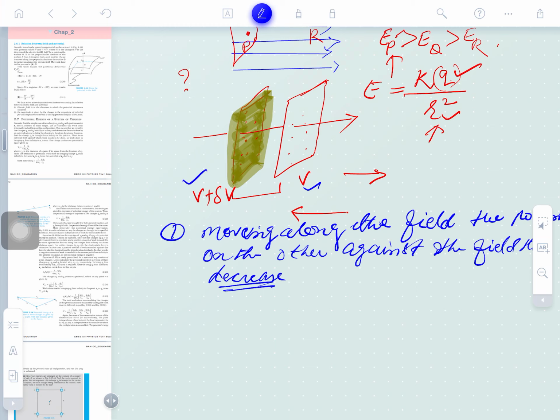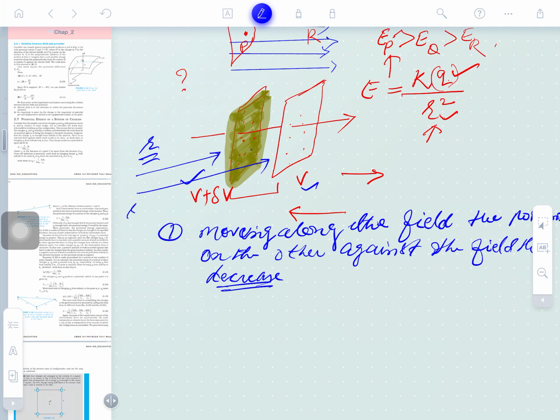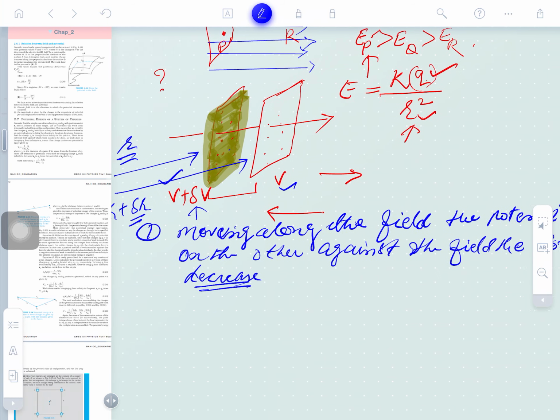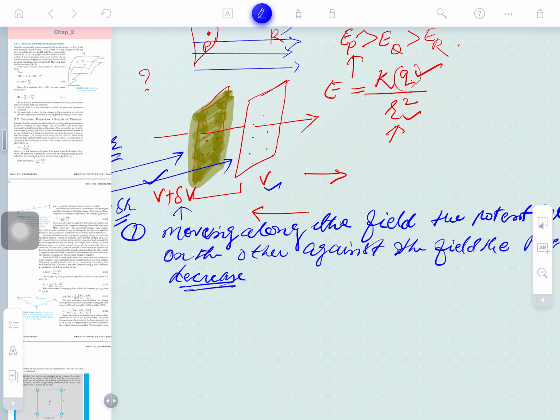It means they will have different position vectors. The position vector of this surface is, I think, R obviously, and the position vector of this surface is obviously at del R distance. Okay, so by changing the del R, that potential del V is there. So we just can understand here the derivation. How to understand that? Let the two surfaces be at R and R plus del R position vector, R distance.